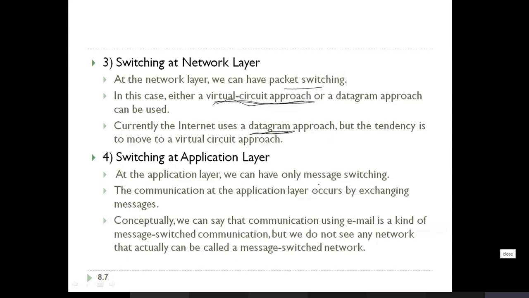Communication at the application layer occurs by exchanging messages. Conceptually, communication using email is a kind of message switched communication, so you can take email as an example of message switching. Why do we say email uses message switching? At the end of the topic, you will be able to understand why.